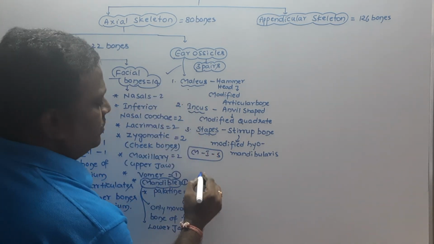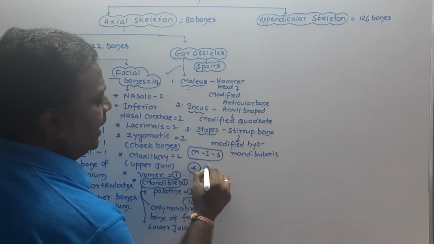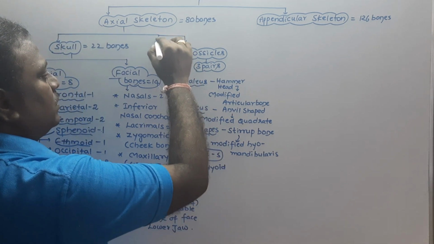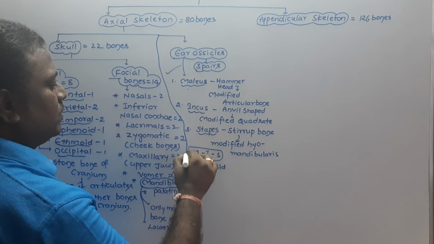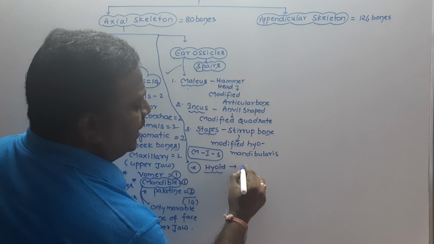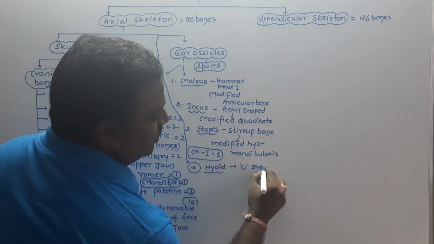And other than this, there is another bone called the hyoid. What is this bone? Hyoid bone. Do you know one thing? Hyoid is the U-shaped bone.